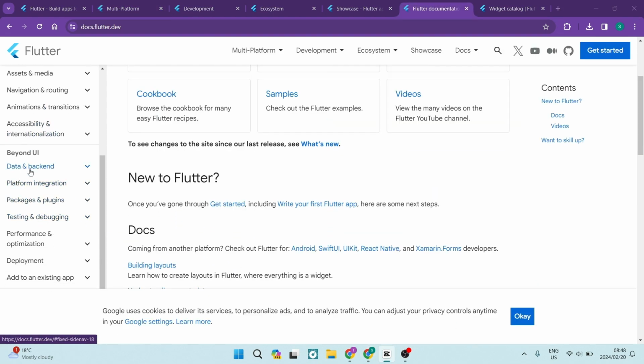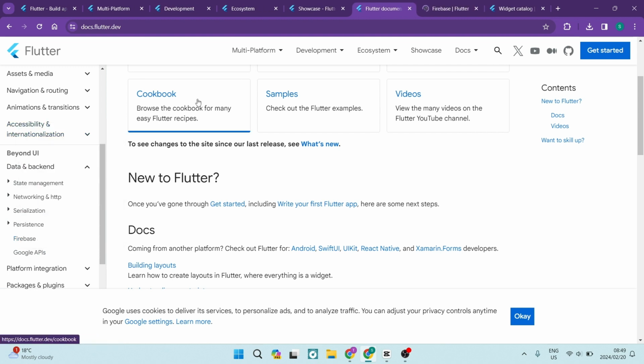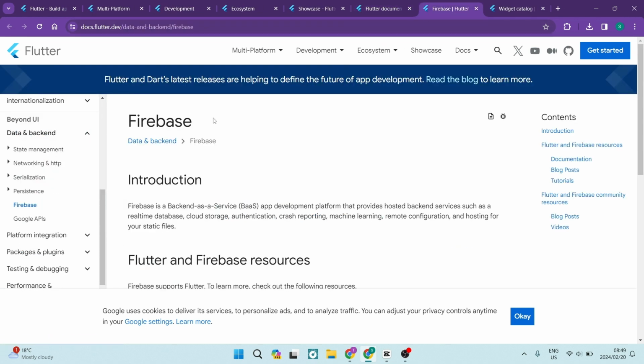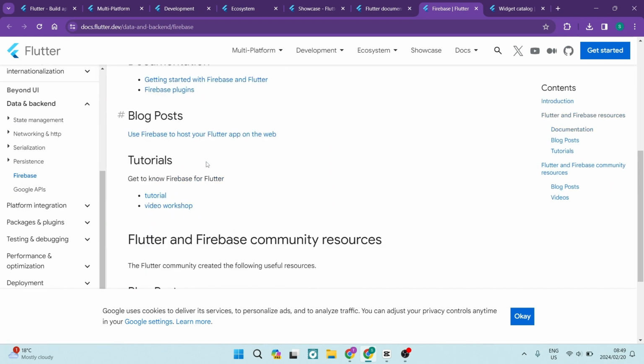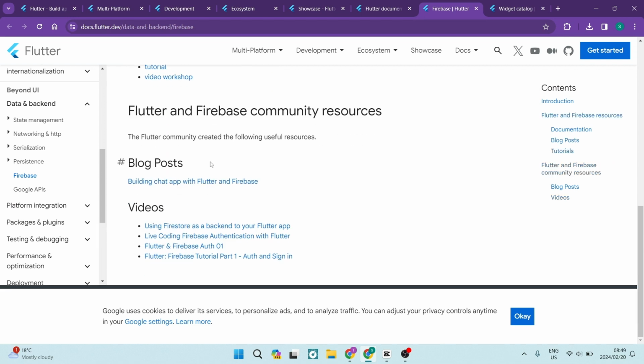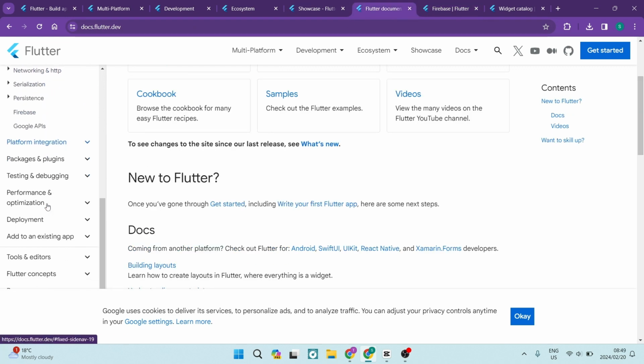Let us go beyond UI. Flutter is not just a UI framework, it also has a lot of features and tools that make it a complete app development platform. Here are some of those features. Flutter has a seamless integration with Firebase, a platform that provides back-end services such as authentication, database, storage, analytics, and so much more. You can use Firebase to power your Flutter app without even writing any server-side code.